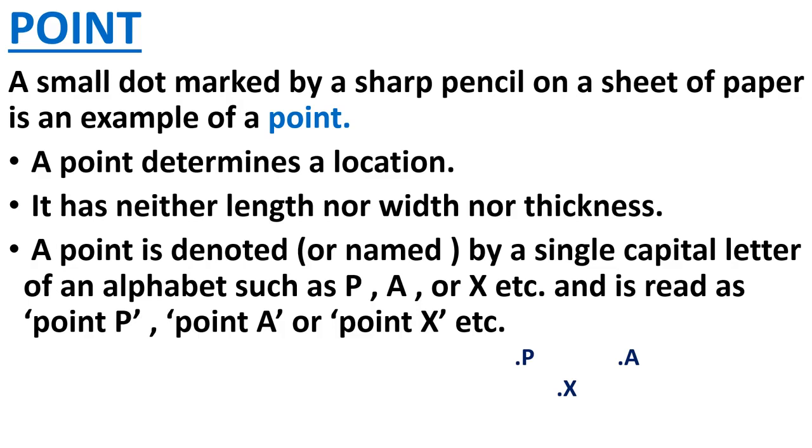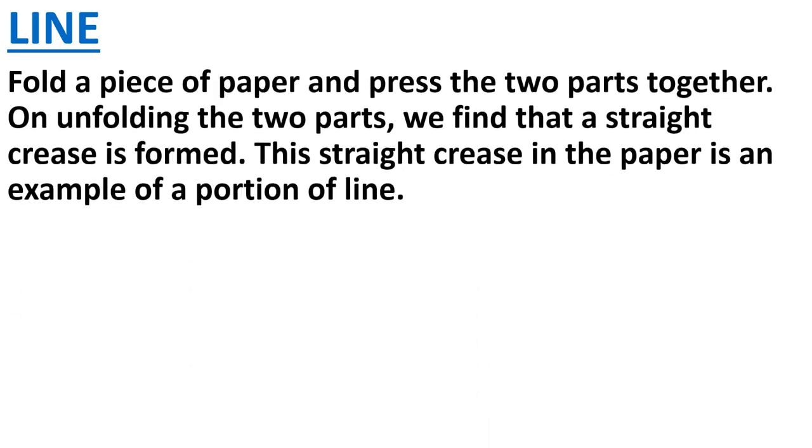Next thing is line. Now, what is a line? When we fold a piece of paper and press the two parts together, and then unfold it, we will get a crease. That crease gives us a straight line. That is only a portion of a line, because a line can be extended from both sides. A line has no fixed length. It has indefinite length.